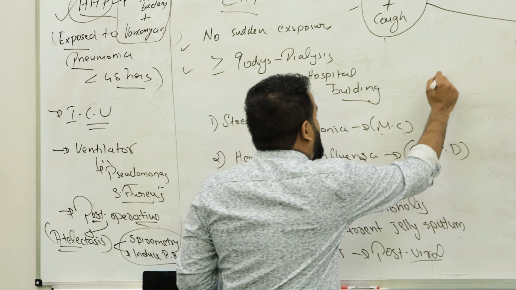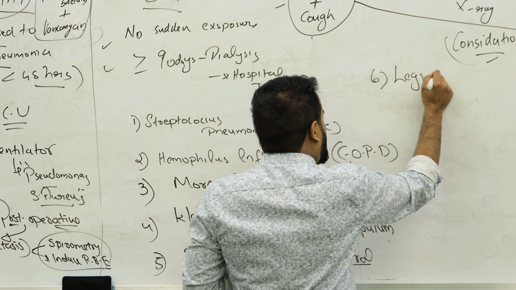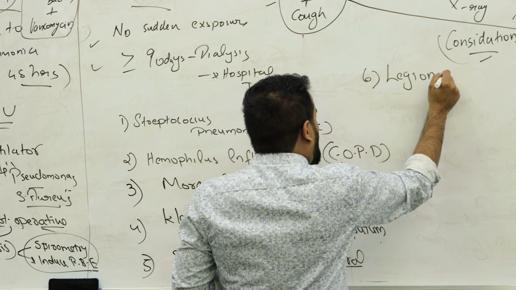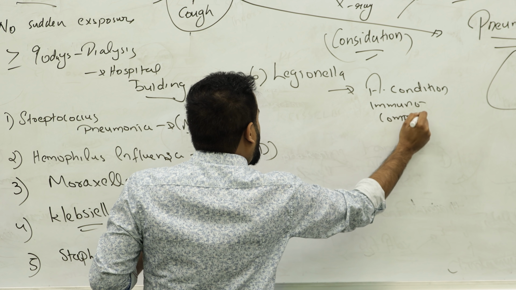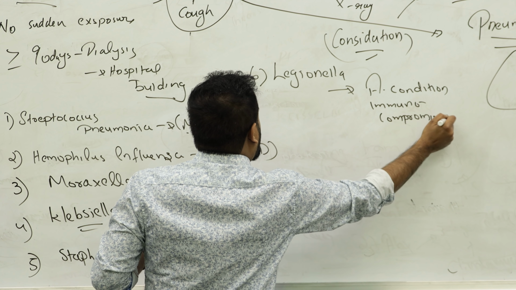Then there is a bacteria called Legionella. Legionella comes from air conditioners or immunocompromised people. Someone using an air conditioner or immunocompromised, suspect which one? Legionella. Or remember, in young people, mycoplasma and chlamydia. Some college students, young adults, will give you chlamydia. So these are the main bacteria that cause community associated pneumonia, remember.